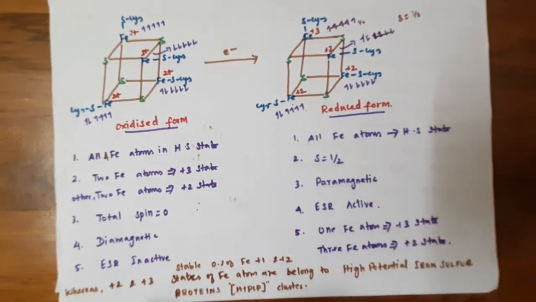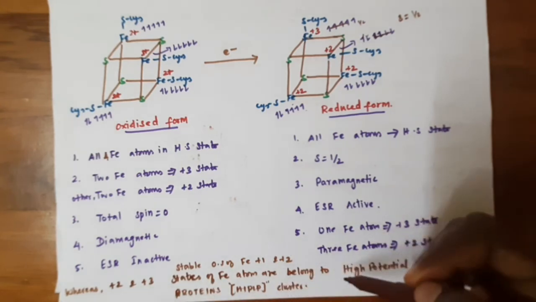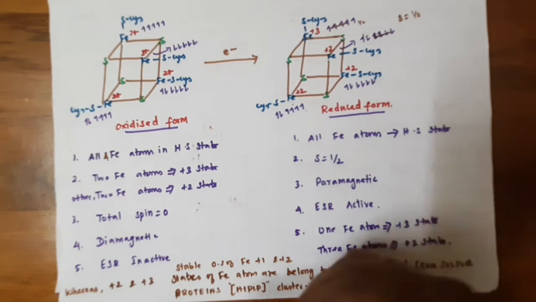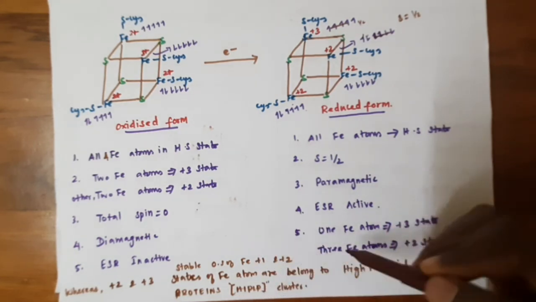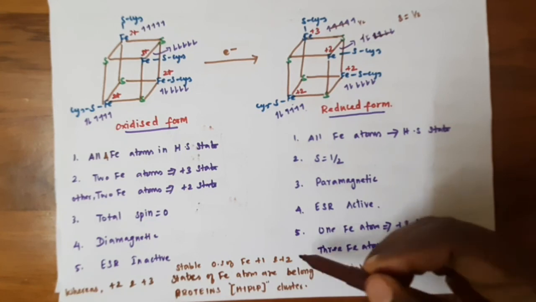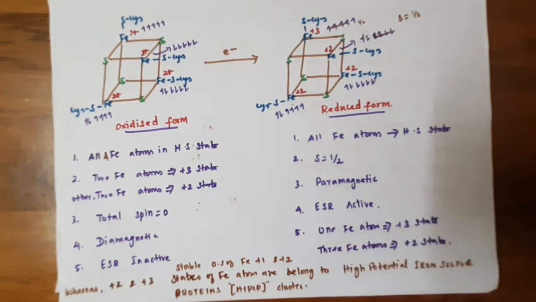Okay, whereas when the iron is in the +2 and +3 oxidation state, those ferredoxins are called high potential iron sulfur proteins, HiPIP clusters. So when iron is in the +1 and +2 state in the Fe4S4 unit, it is called a low potential iron sulfur protein. When iron is in the +2 and +3 states, they are called high potential iron sulfur proteins. Okay, and this is about the ferredoxin. So both rubredoxin and ferredoxin serve as one electron transport agents in the biochemical process.